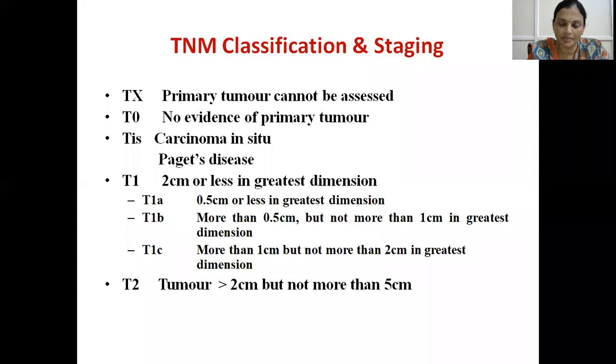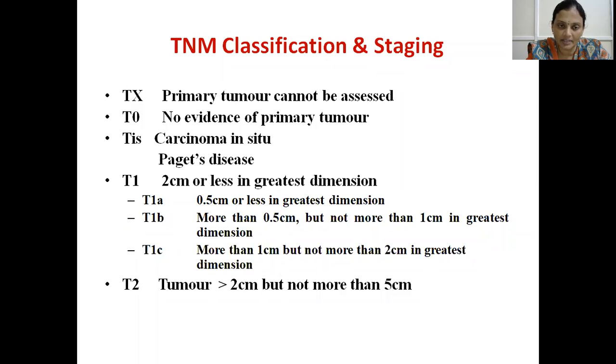T1 is subdivided into 1A, 1B, 1C. Usually remember, T1 means 2 centimeters or less in greatest dimension. T2 means 2 to 5 centimeters size of the lump. T3 is greater than 5 centimeters. So T1 is 2 centimeters or less.